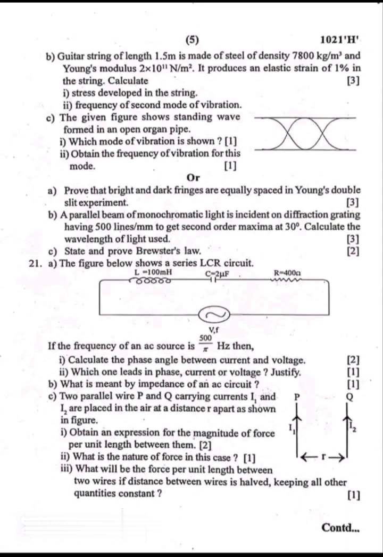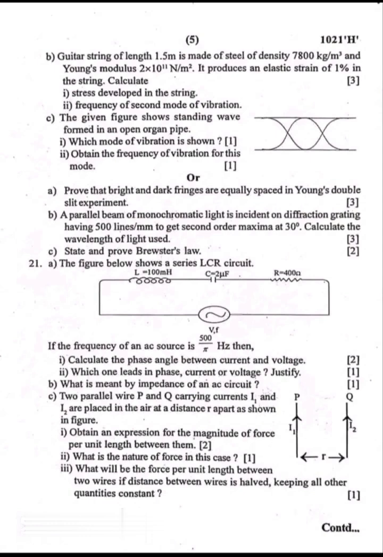C. The given figure shows standing wave formed in an open organ pipe. First, which mode of vibration is shown? Second, obtain the frequency of vibration for this mode. Or prove that bright and dark fringes are equally spaced in Young's double slit experiment. B. A parallel beam of monochromatic light is incident on a diffraction grating having 500 lines per mm. To get second order maxima at 30 degrees, calculate the wavelength of light used. C. State and prove Brewster's law.